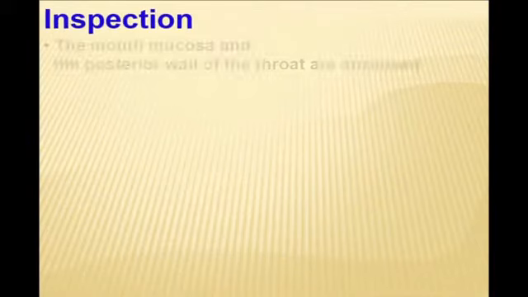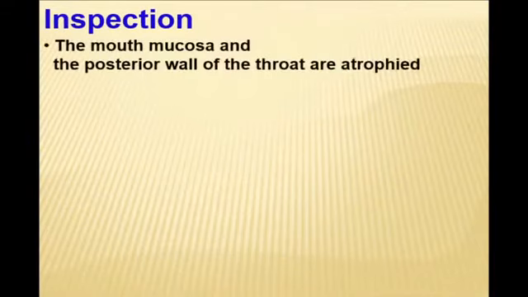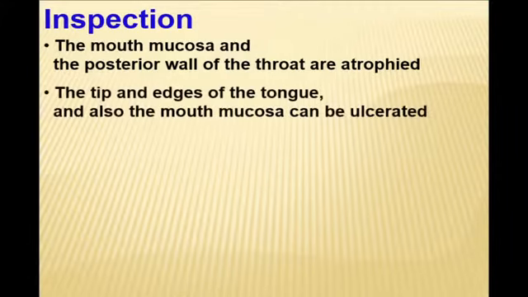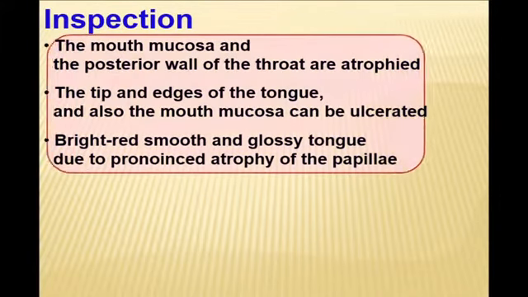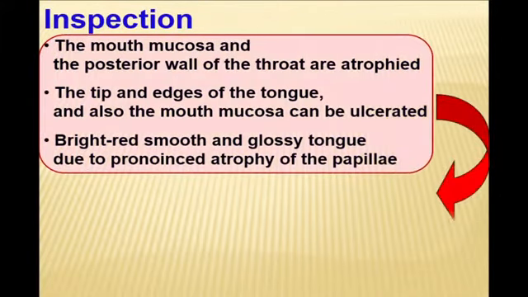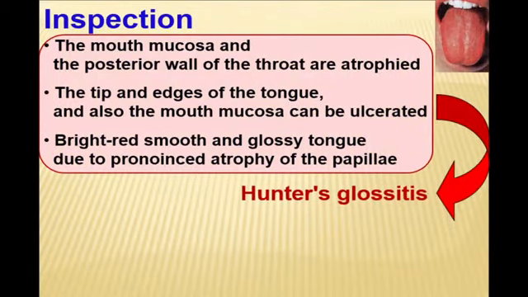On inspection, we see that the mucosa of the oral cavity is atrophied, the tongue becomes enlarged, bright red and smooth, sometimes due to pronounced atrophy of papillae, and this problem of the oral cavity has a specific name, Hunter's glossitis.